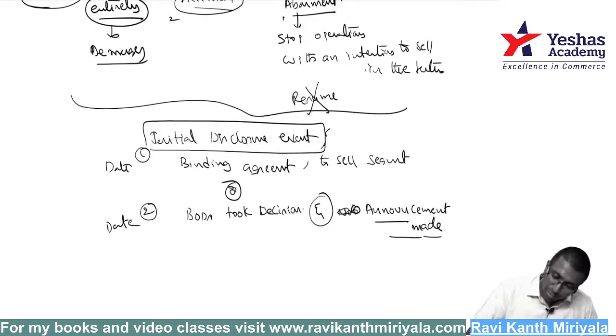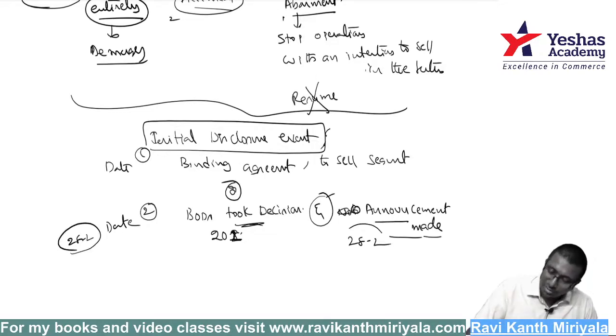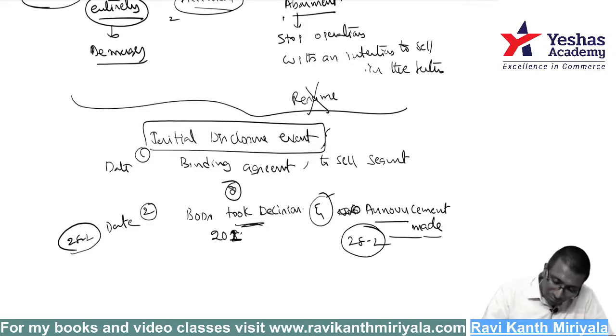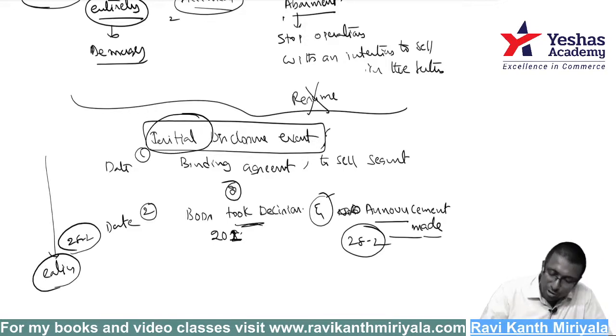Which date? Both should happen. Suppose the board has taken the decision on 28th February, and the board has announced on 28th February. Which date should I take? 28th February. Both things have taken place on this date. Announcement also took place and the board of directors' decision also took place. Out of these, whichever is the earlier date is called the initial disclosure event.